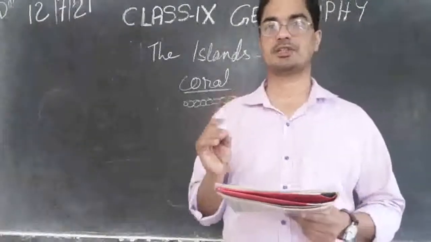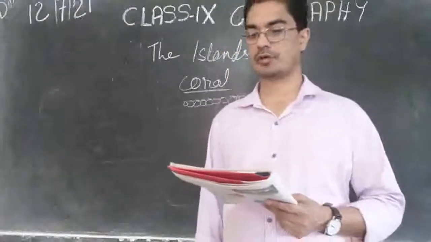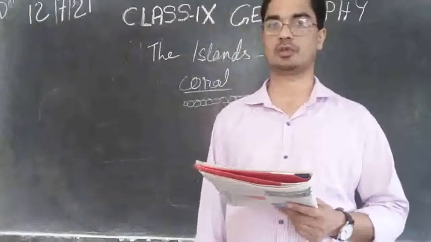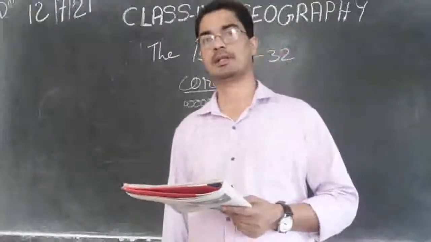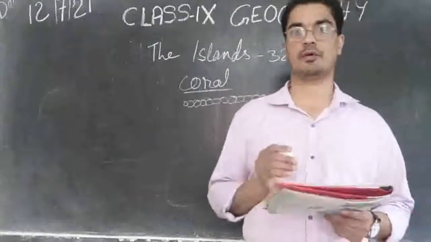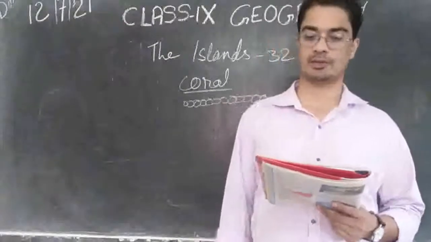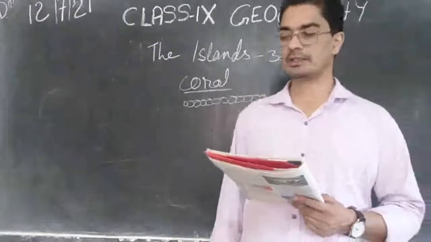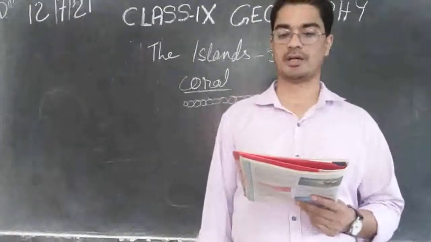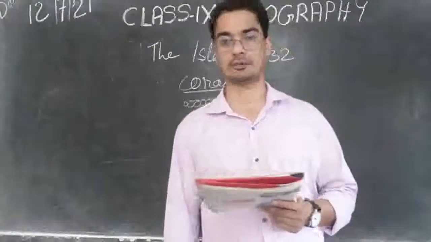Especially, they hold a very strategic and important position. And there is a great diversity of flora and fauna in these island groups also. So just like the Lakshadweep Islands, in the Andaman and Nicobar Islands also we will find a lot of flora and fauna, a lot of flowers and animals. These islands lie close to the equator and experience an equatorial climate and have thick forest cover.